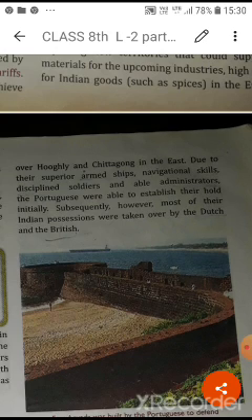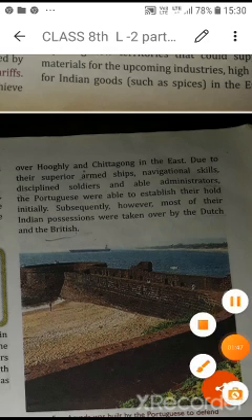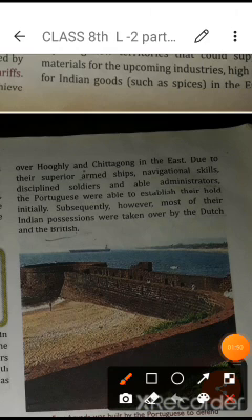They captured Calicut and Hooghly, and due to their superior armed force, the Portuguese had superior armed ships and navigational skills. Navigation means where they can work inside and on the water. With disciplined soldiers and able administrators, the Portuguese were able to establish their hold initially. Subsequently, however, most of their Indian possessions were taken over by the Dutch and the British. So this is the story of the Portuguese.